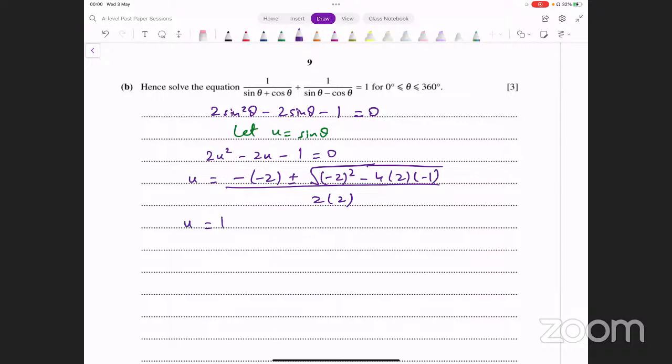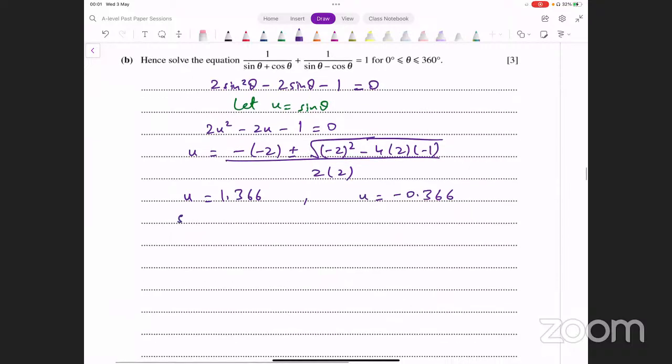So u equals 1.366. And the other answer is minus 0.366. Okay, now what was the substitution that we did above? The substitution was u equals sine theta. वो substitution यहाँ पे वापस input कर दें. And that gives you sine theta equals 1.366 or sine theta equals minus 0.366.